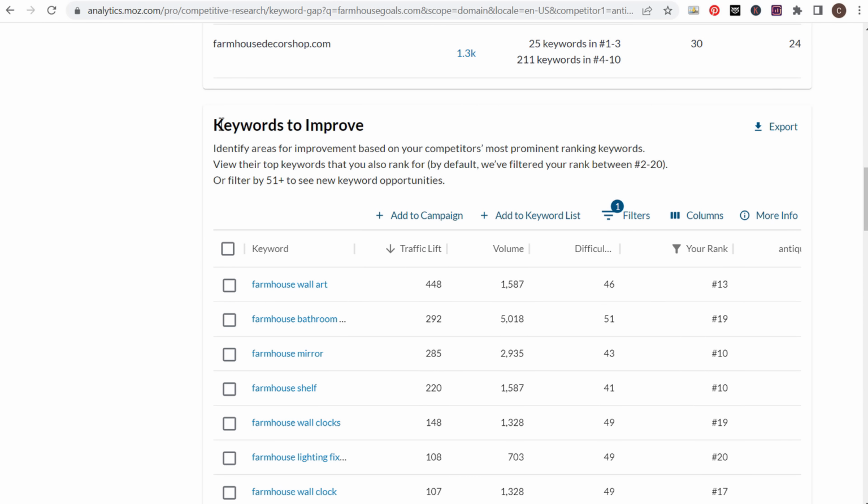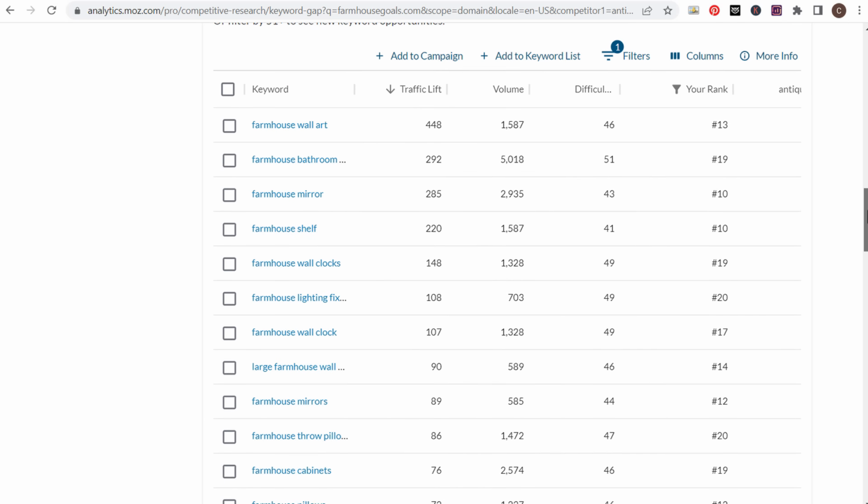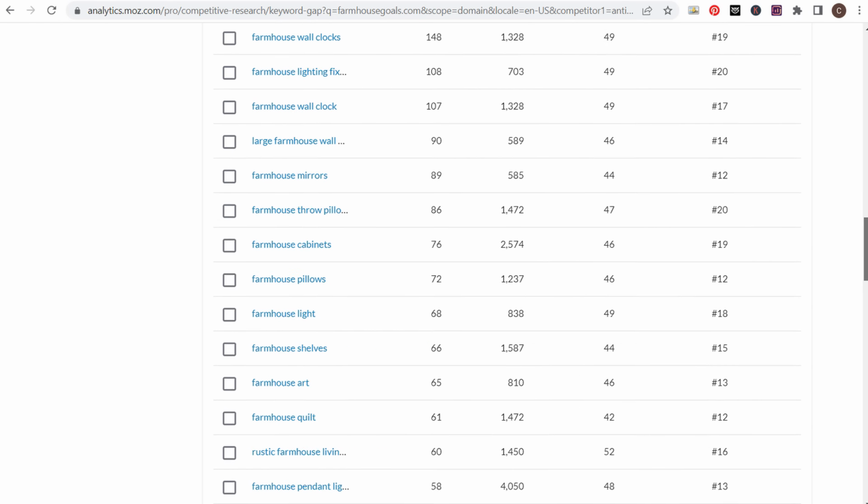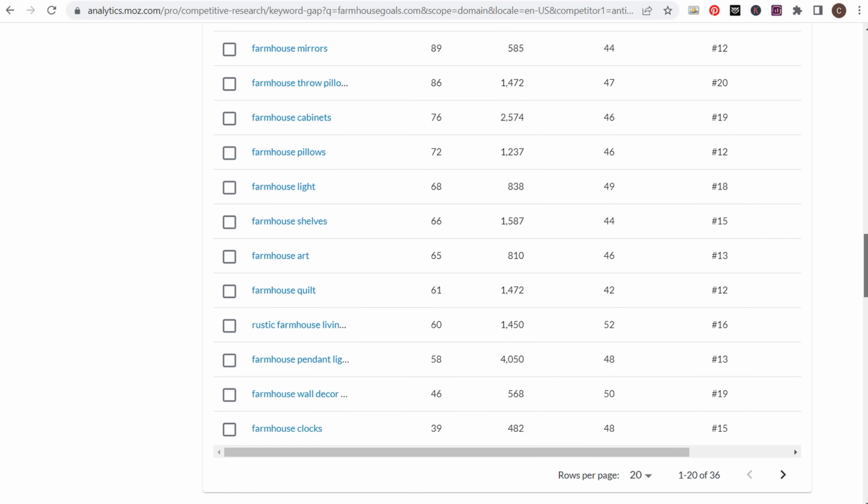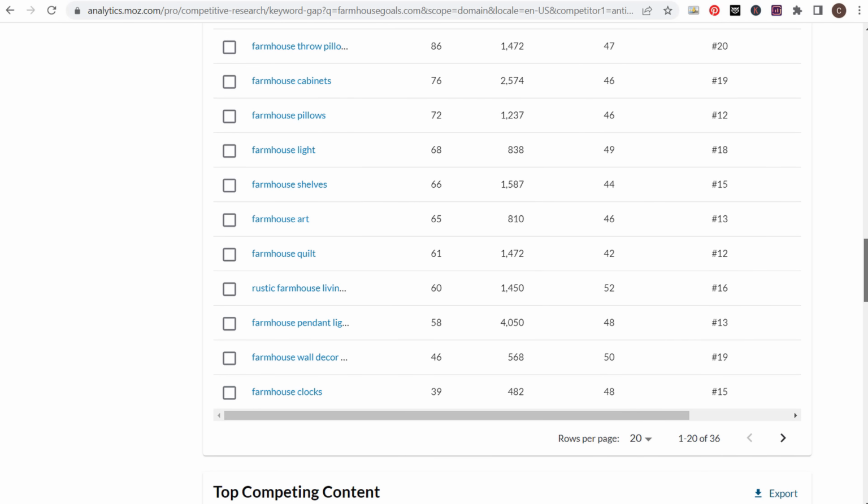But what they're going to give me are, here are some keywords that I need to improve, where here is my rank and the traffic lift if I can actually improve my rank. So you can see right here, these are some really popular keywords. And what they're saying is, if you can optimize your website a little better for some of these different keywords, maybe what you need to do is improve the content on some of these pages.